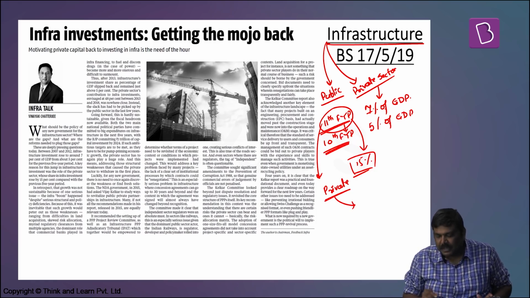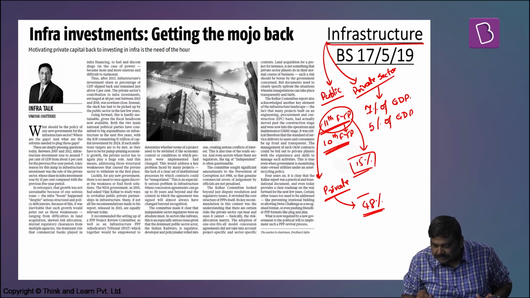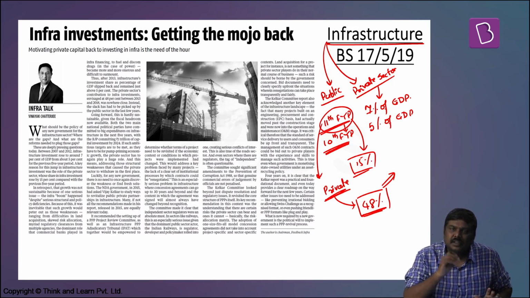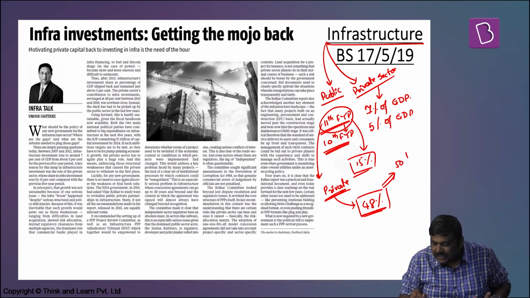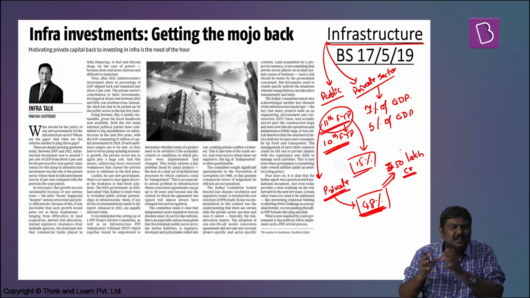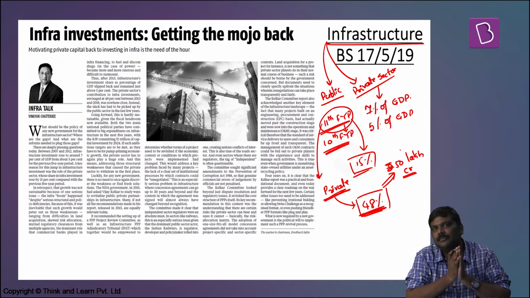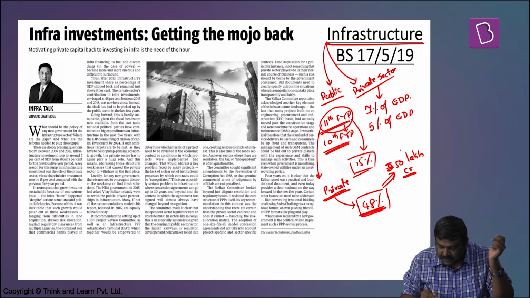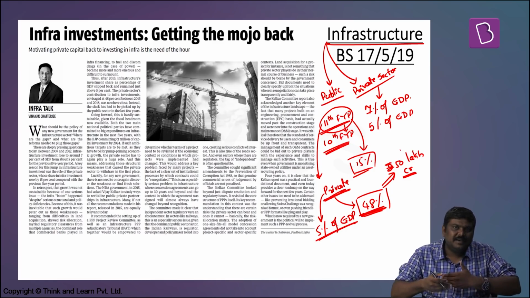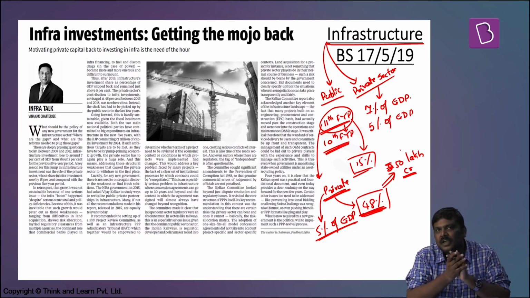As per the 12th 5-year plan, around 48% of the investment in the infrastructure was expected to come from the private sector itself. And the total amount of investment that was projected in the 12th 5-year plan was somewhere in the range of 50 lakh crore rupees. But it has been seen that the private sector investment has been much lesser than what was estimated in the 12th 5-year plan. In fact, as per one estimate, the private sector investment during the 12th 5-year plan has been around 5% of GDP.